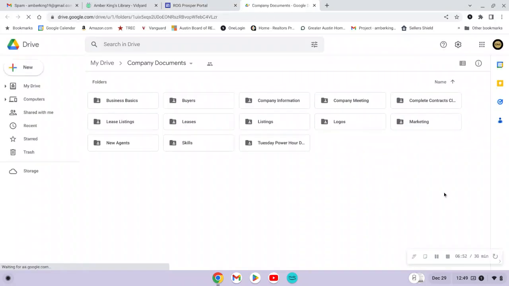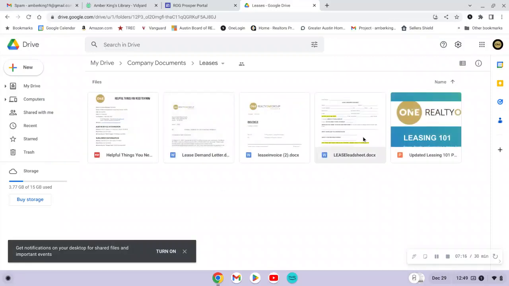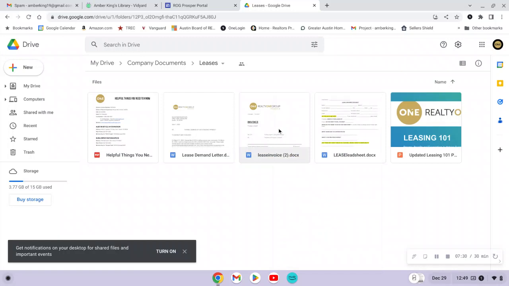When you click on company documents, it is going to take you to Google Drive with a number of different folders. We try to categorize the information as best as possible so it makes sense. So for instance, I had mentioned if you're needing to do an invoice because you helped someone get into a lease, then we do have a section here for leases. There's a lease invoice, and it's a Word document. So if you need to use this, all you would do is go ahead and download a copy. And that way you can download that Word document and then edit it and save it as a PDF and send it to the leasing agent so you can get paid.